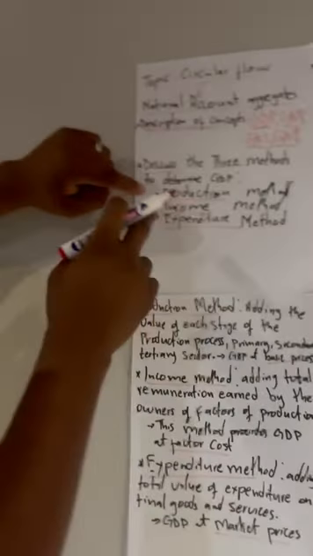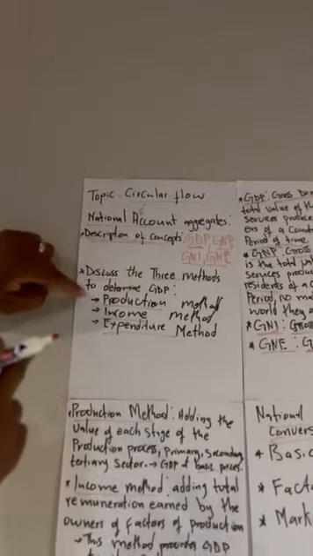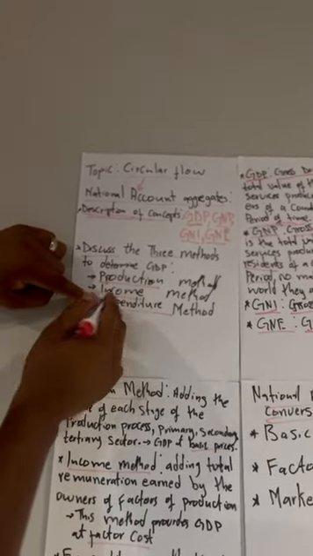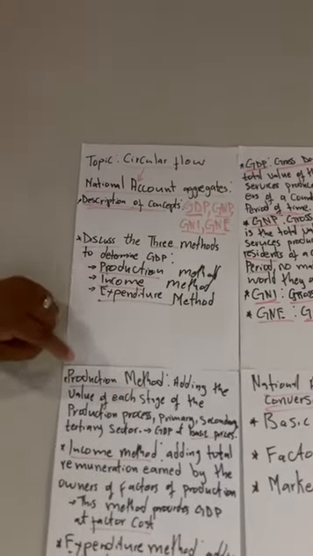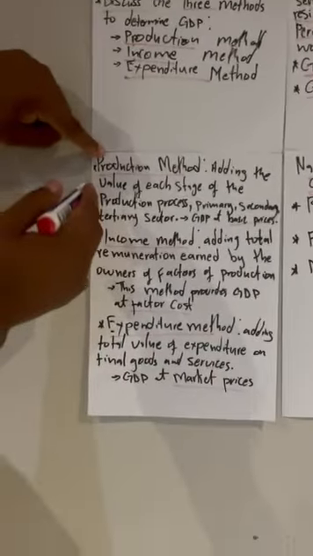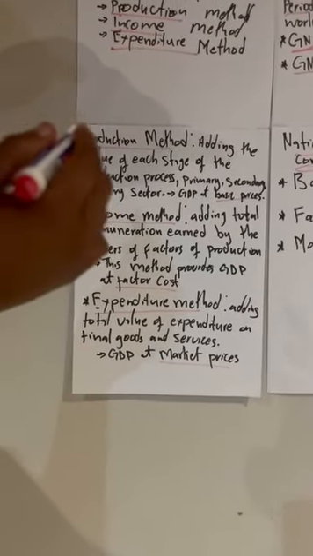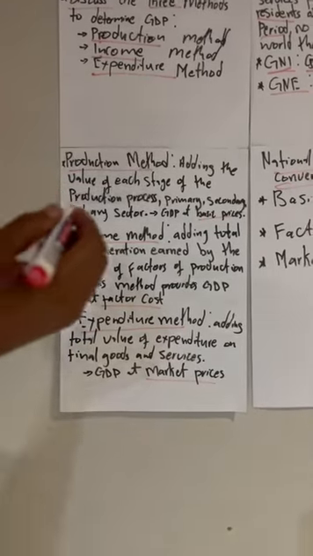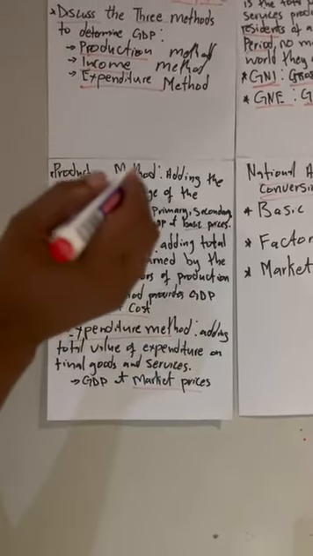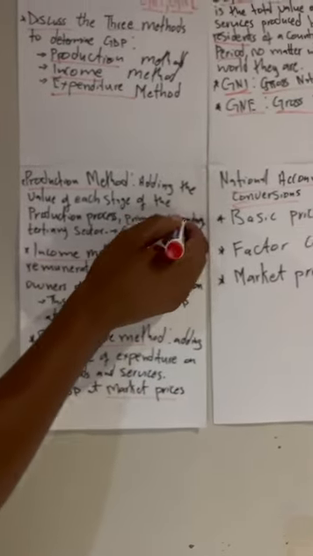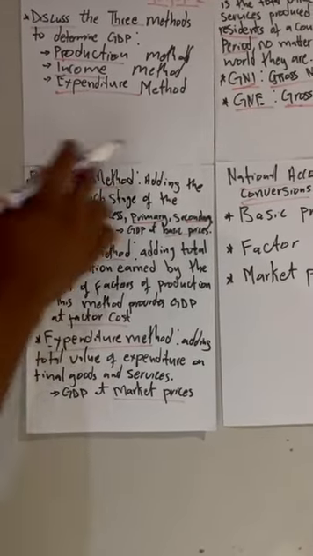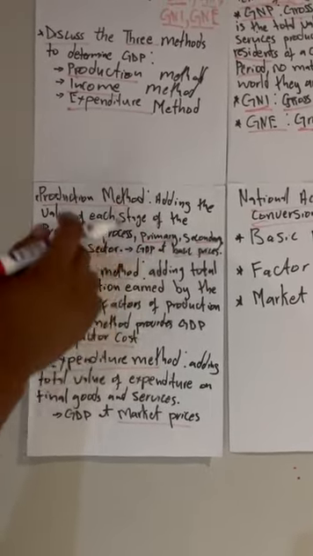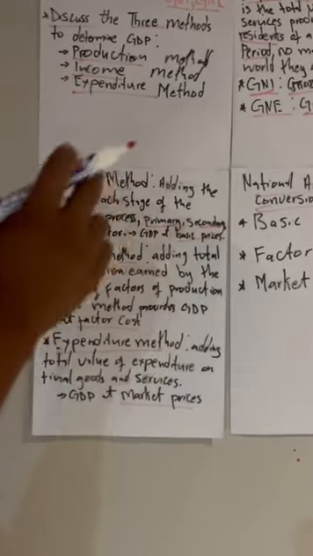Now, moving back to our methods, we're using these three methods to determine the GDP. It's either using the production method, income method, or expenditure method. Let us describe these methods. The first method is the production method, whereby we're adding the value of each stage of the production process. Remember, our production process takes place in three sectors: the primary sector, secondary sector, and the tertiary sector. So we have to add the value of the primary, secondary, and tertiary sectors.